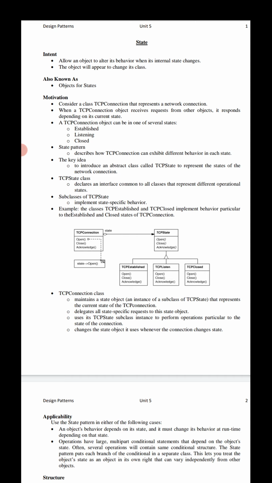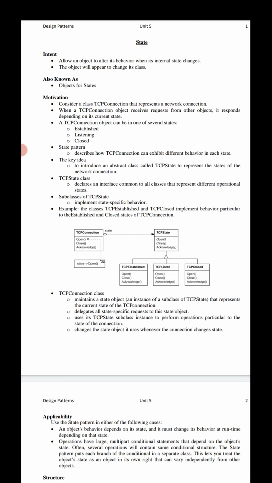The state design pattern is a design pattern that allows an object to completely change its behavior, in the sense to alter its behavior completely depending upon its current state, or we can say depending upon the internal state. In the state design pattern, based on the internal state, the behavior of the context object will be different. This is the main concept of the state design pattern.